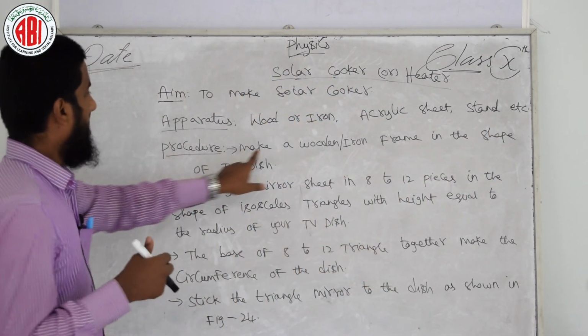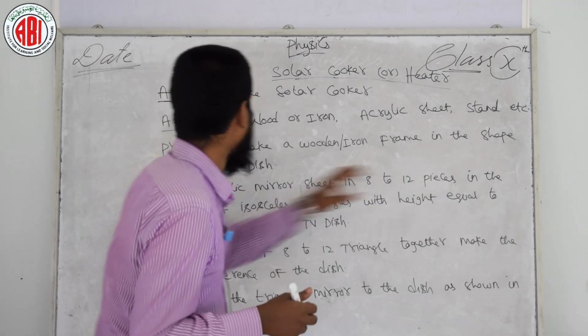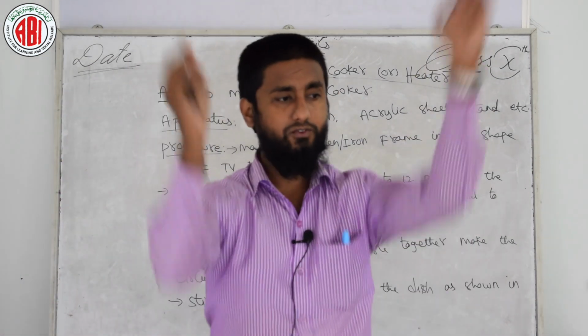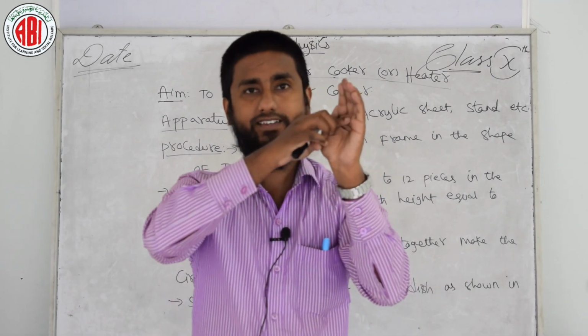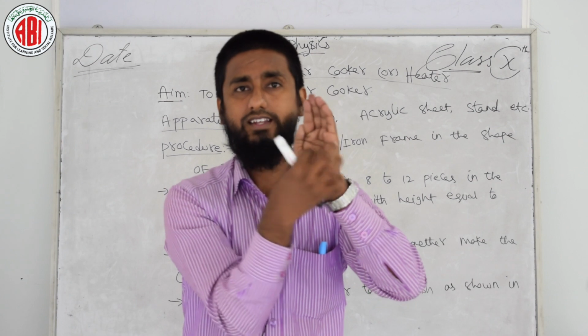Procedure: make a wooden or iron frame in the shape of a TV disc. That means we need to take wooden or iron and we have to make it in the shape of a TV disc. Like that you can see my hand, inside my palm. We need to make it round like this.